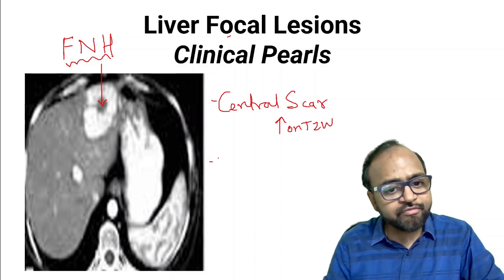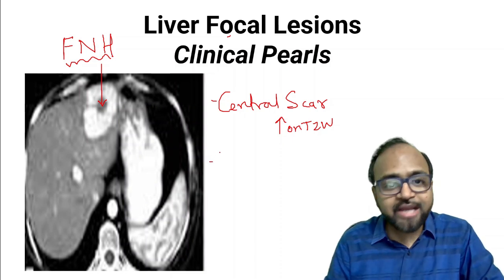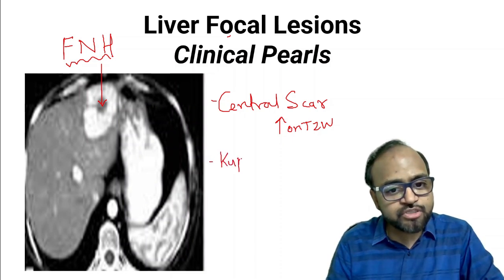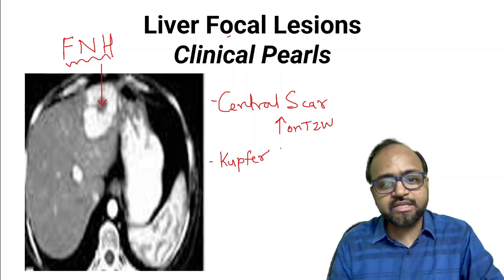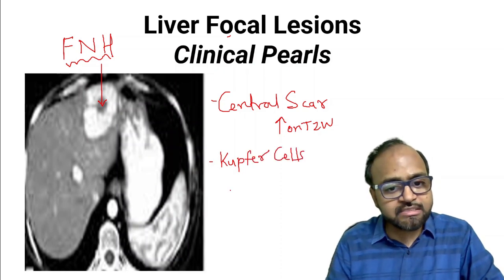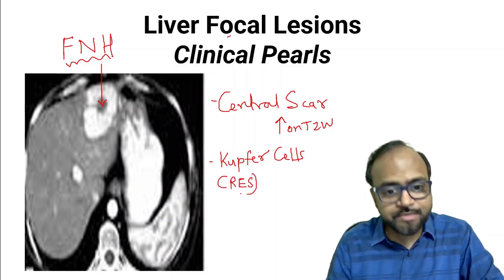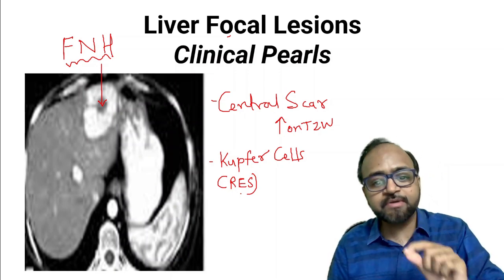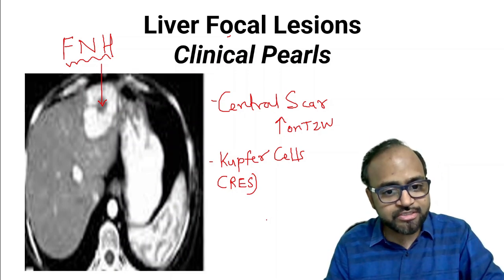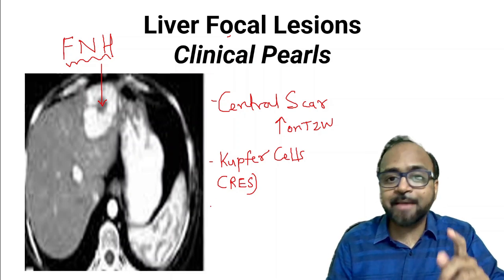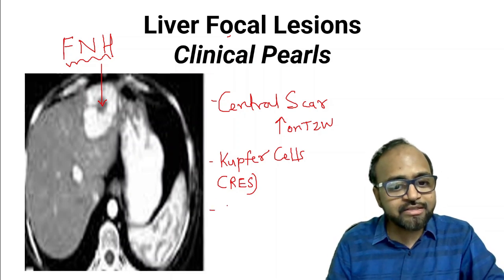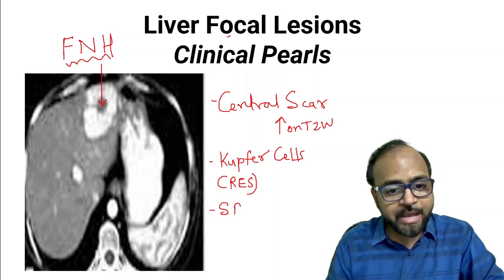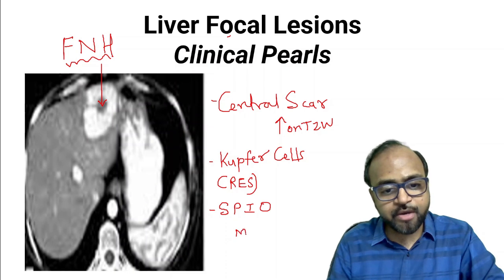Now remember that FNH has a specific property: it has cells called Kupffer cells. Kupffer cells are nothing but cells of the reticuloendothelial system. Because FNH contains Kupffer cells, there is a specific MRI application which can be used for it, and that is super paramagnetic iron oxide MR contrast.